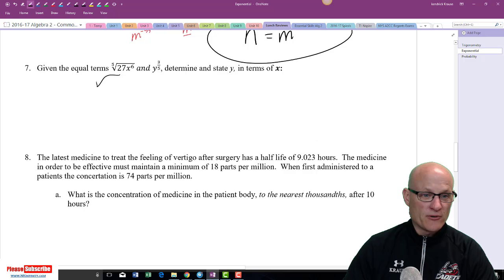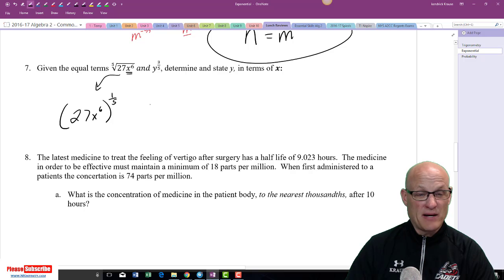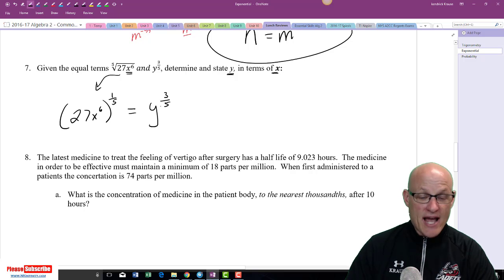Again, we're going to convert this one first. So we're going to rewrite this as 27. Now we got to be careful on this one. The only thing being raised to the power is that. So this is x to the 6th, all raised to the 1/5 power. Yeah, this one was nasty. 1/5 power is equal to y to the 3/5 power. And we want to solve for, determine and state y in terms of x. So now I want to get y by itself. I'm going to raise this to the reciprocal, 5/3.